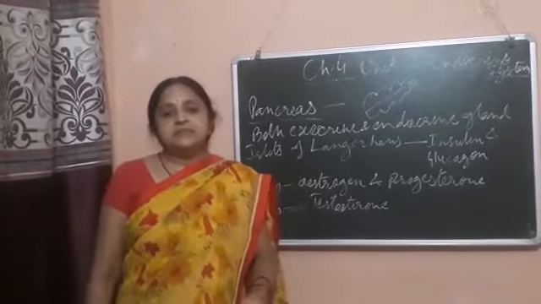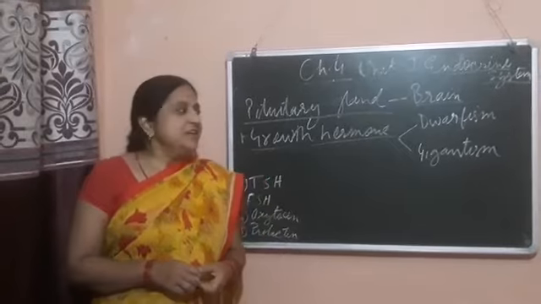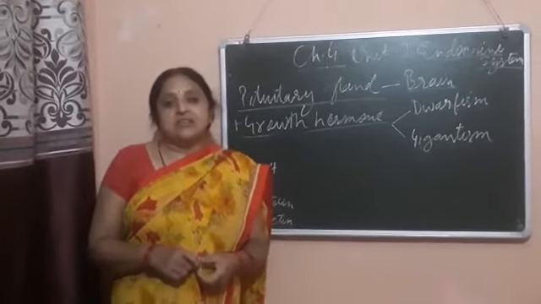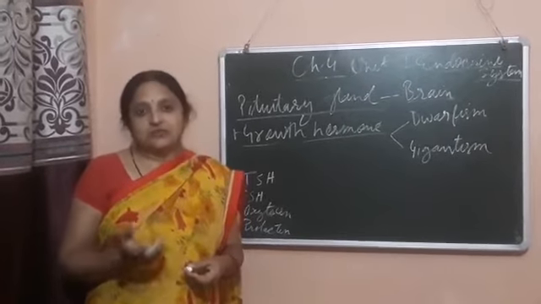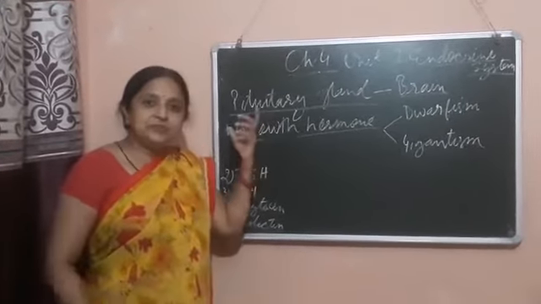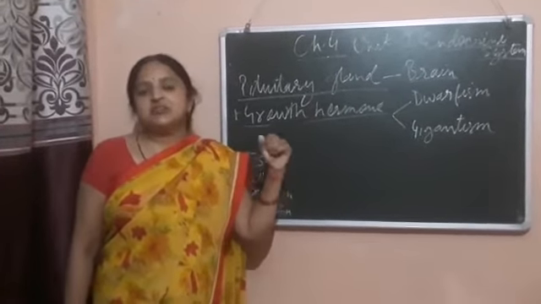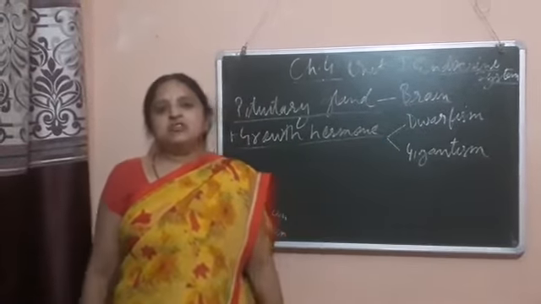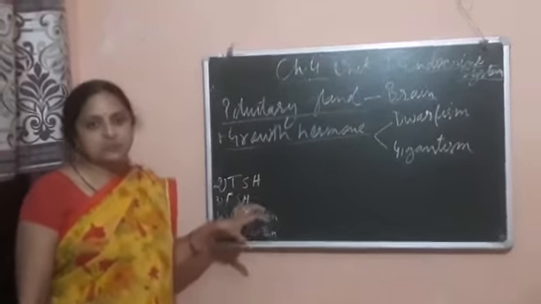Now the next gland is the pituitary gland. The pituitary gland is found in our brain. It is also called the master gland because it controls the endocrine glands by secreting some hormones. First it secretes growth hormone. It also secretes some stimulating hormones.